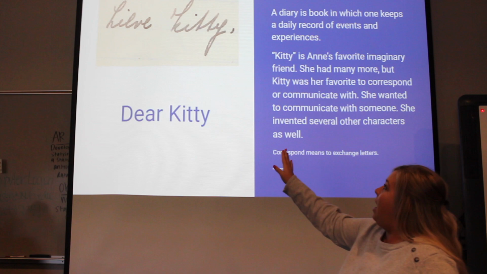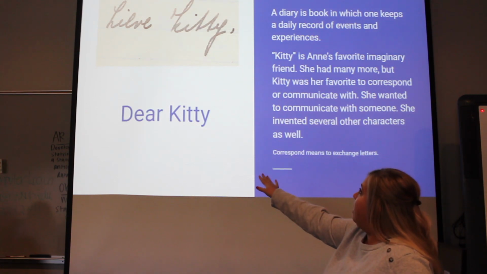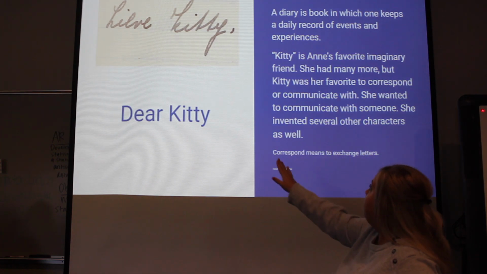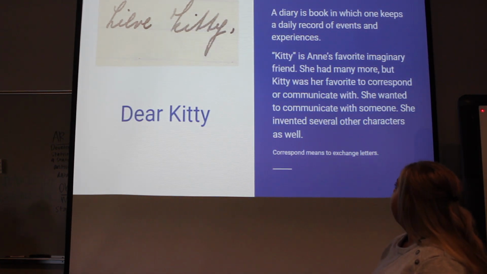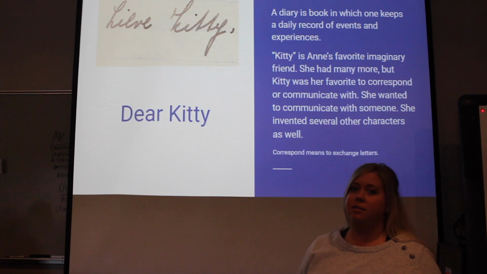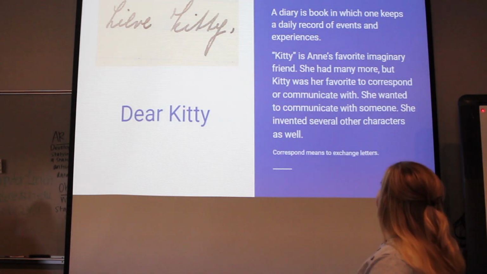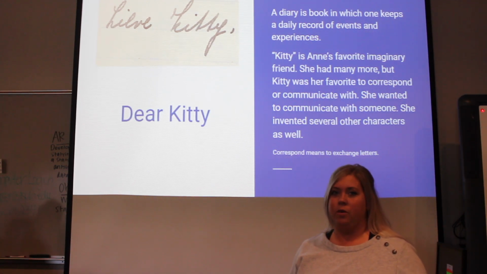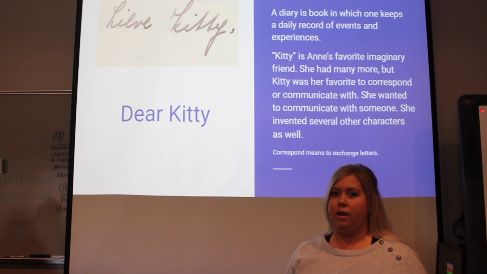This is a picture of the actual writing in Anne Frank's diary. It says, "Dear Kitty," and that's in German. So Kitty was one of Anne's imaginary friends. She had several imaginary friends. And as you can imagine, she just wanted to have fun. She was a kid stuck in that room with those 7 other people all day, every day.